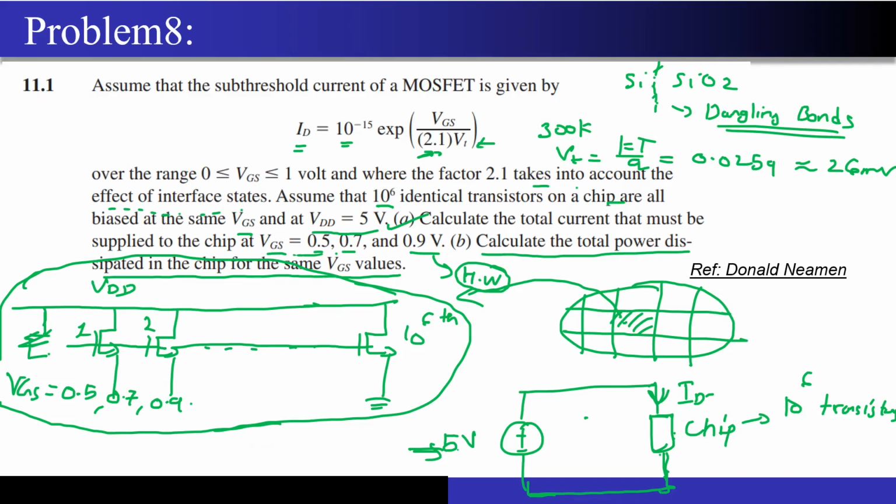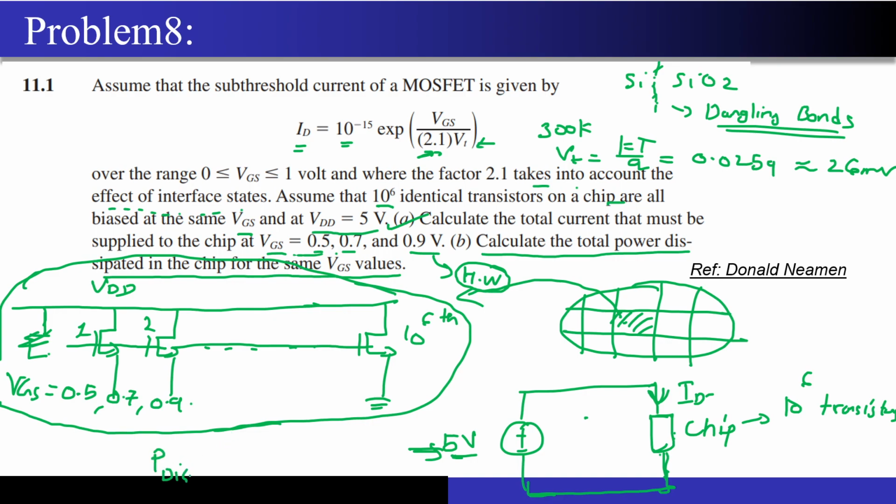A very simple electrical networks question. In terms of voltage and current, what is the formula for power? V into I, very good.